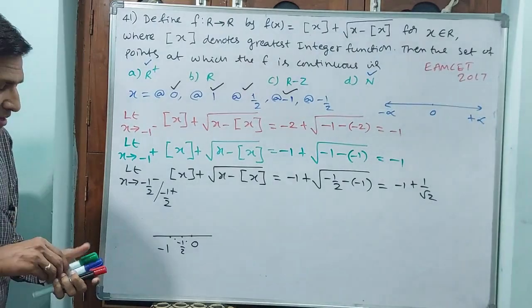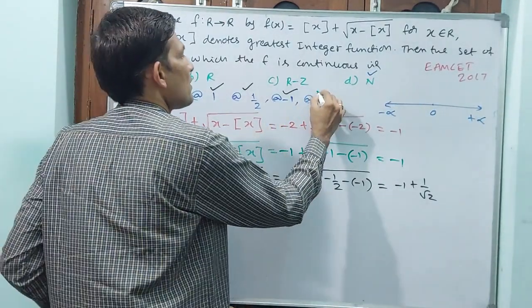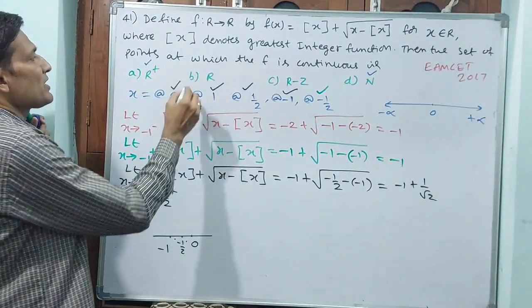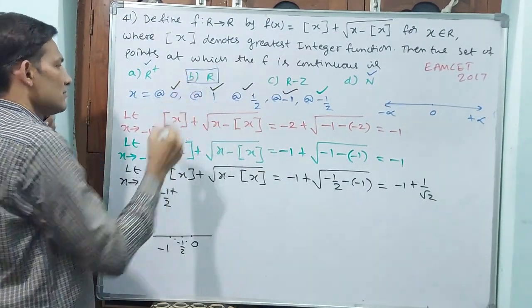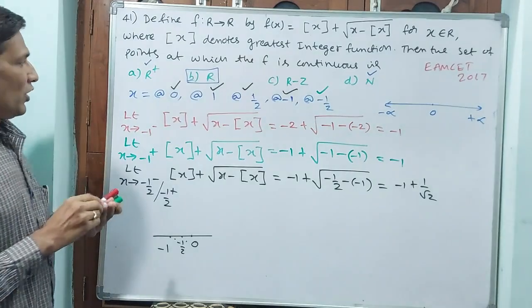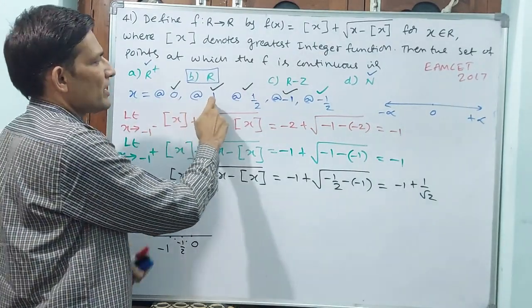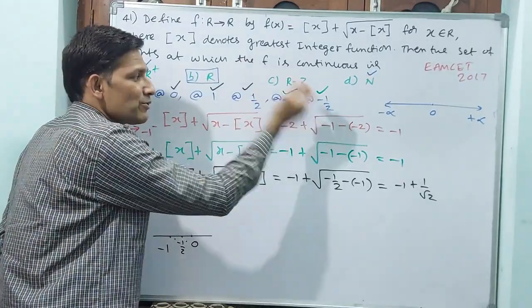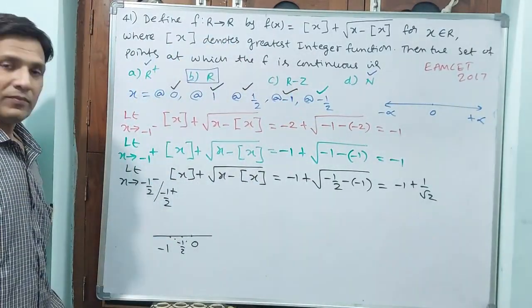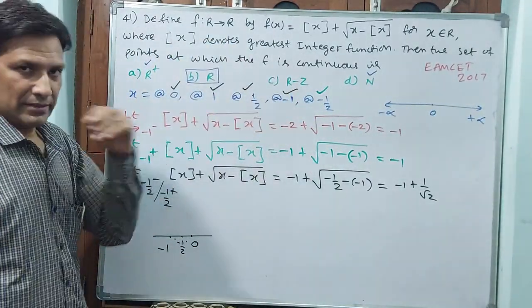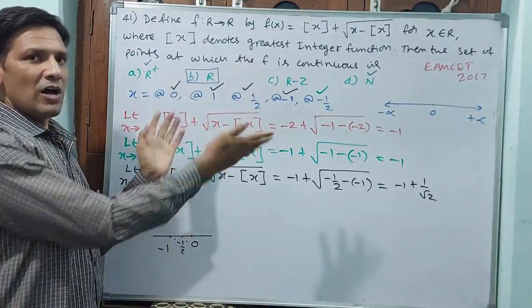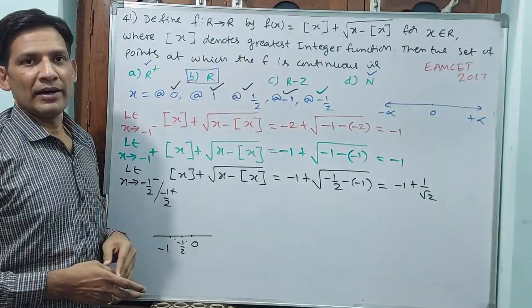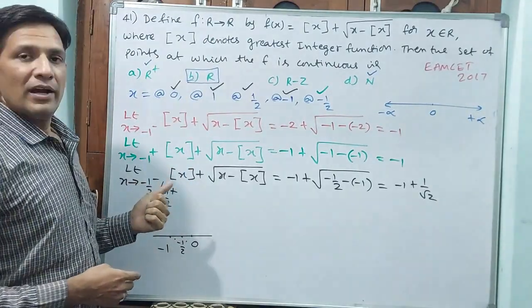That means the function is continuous at minus 1 by 2 also. Now finally we can say that the function is continuous on R. Why? Because R we have covered. 0 we have covered, positive integer, negative integer, positive real number, negative real number. Real number means this is rational number. R we have covered. That is why we can say the function is continuous on R. Okay, let us go for the next question.